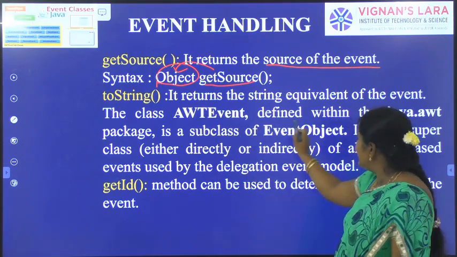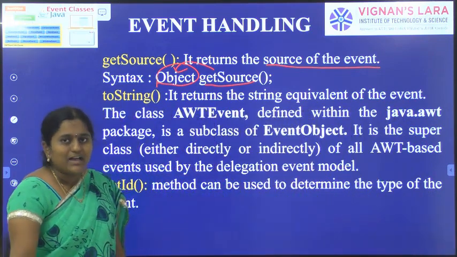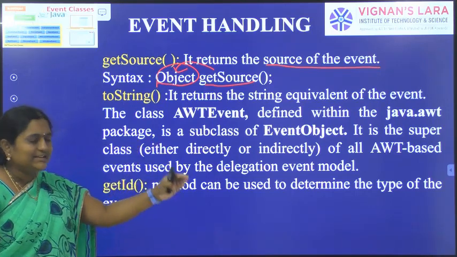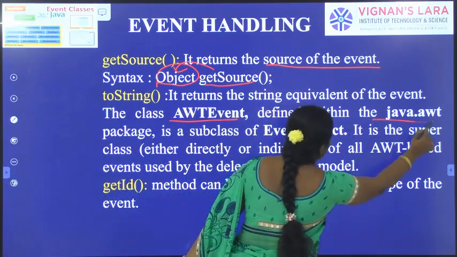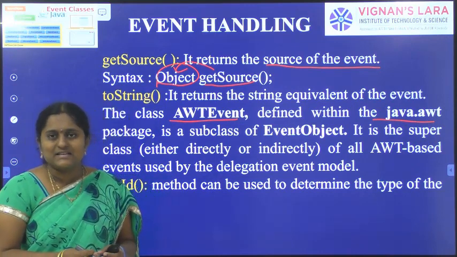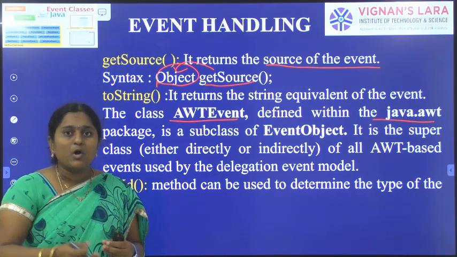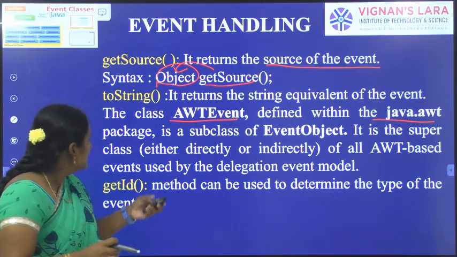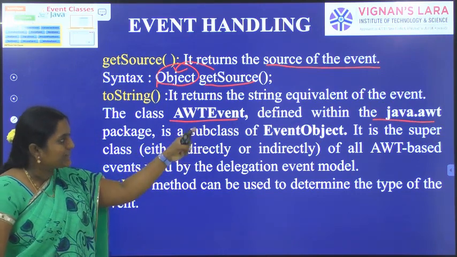Next, the class AWTEvent is defined within the java.awt package. Till now we were discussing the EventObject class. In Java, AWTEvent is defined in the java.awt package. AWT is one of the largest packages in Java. It has many classes and methods. AWTEvent is a subclass of EventObject.